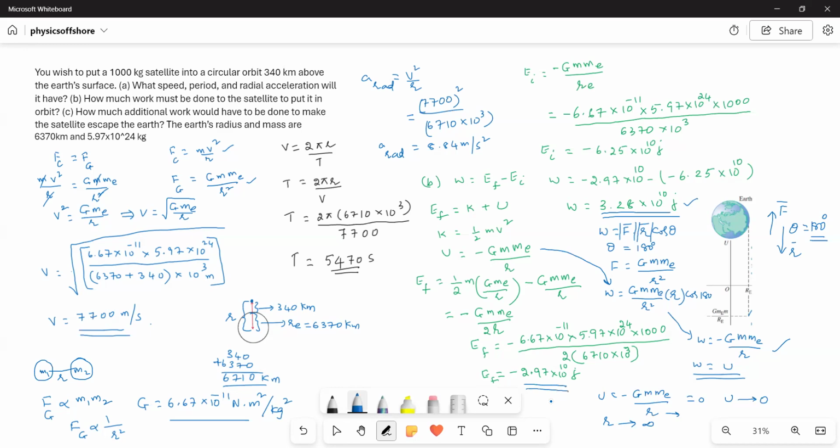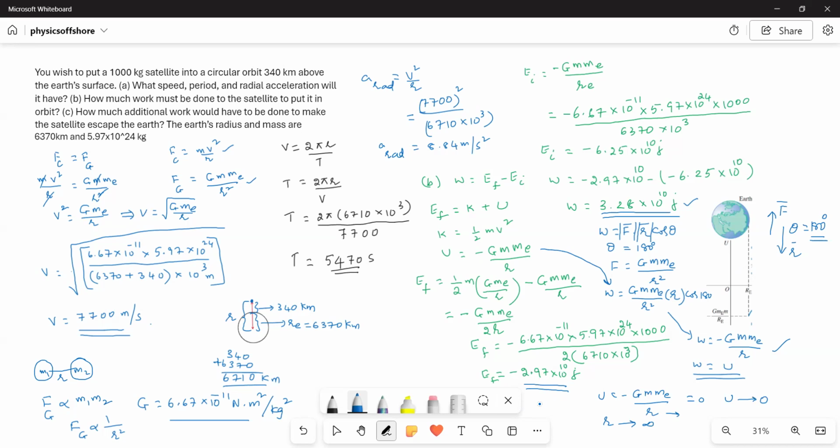He is asking how much additional work would have to be done to make the satellite escape the Earth. So to escape the Earth, the total energy should become 0. Am I right? When the satellite moves far away from the Earth's center, then only will it escape from the Earth's attractive force. But already it has this much energy, so it should become 0. Then only it will escape.